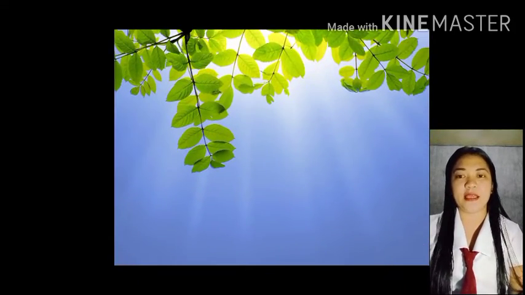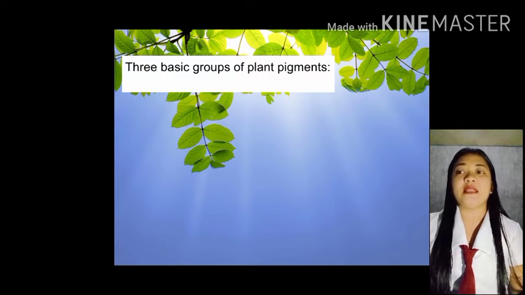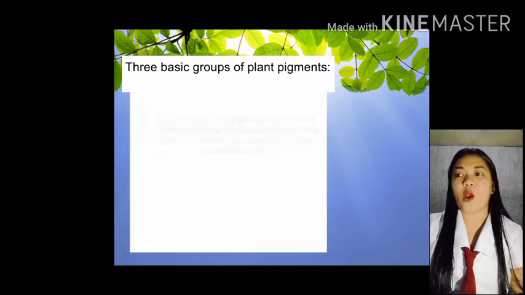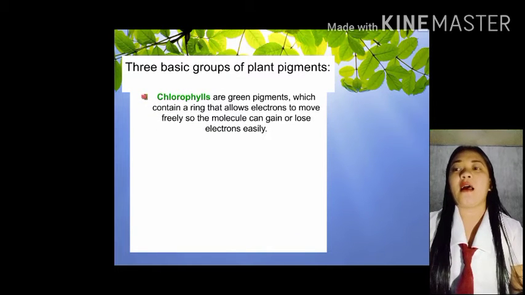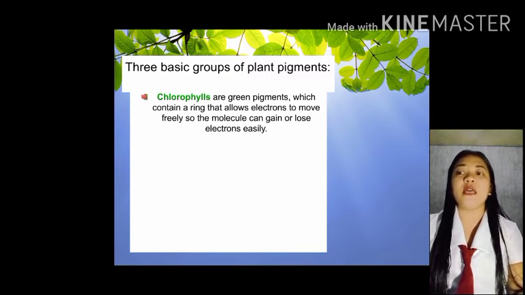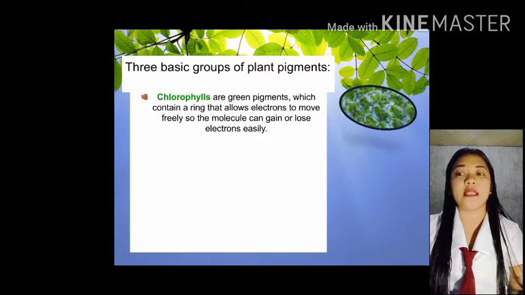Okay, next po is the three basic groups of plant pigments. One is chlorophyll. Chlorophyll are green pigments which contain a ring that allows electrons to move freely so the molecule can gain or lose electrons easily.